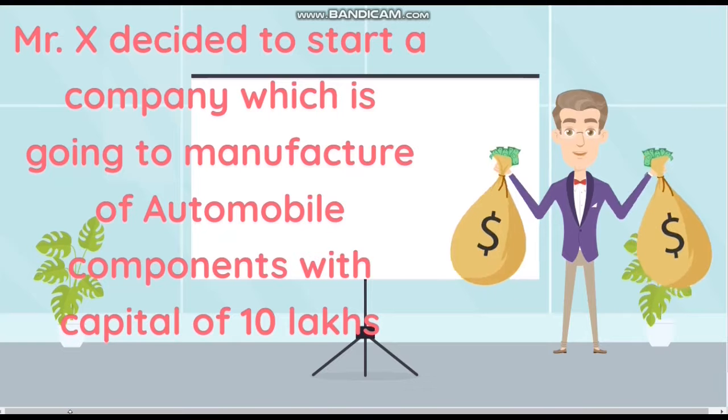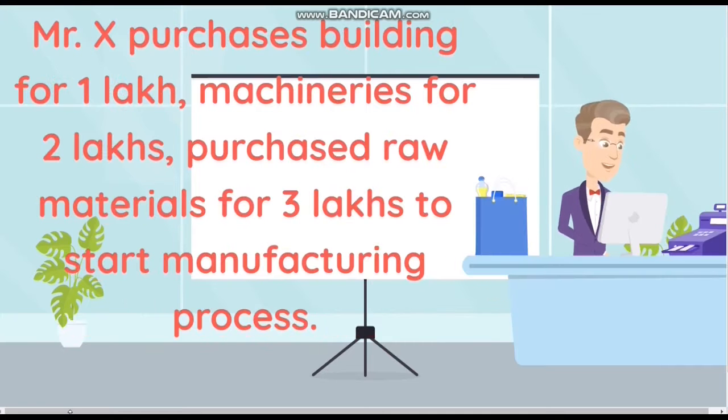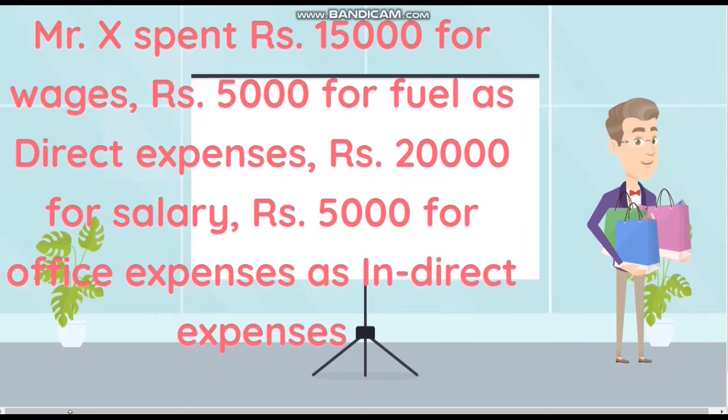Mr. X decided to start a company which is going to manufacture automobile components with capital of 10 lakhs. Mr. X purchases a building for 1 lakh, machineries for 2 lakhs, and purchased raw materials for 3 lakhs to start the manufacturing process. Mr. X spent 15,000 rupees for wages and 5,000 rupees for fuel as direct expenses, 20,000 rupees for salary and 5,000 rupees for office expenses as indirect expenses.